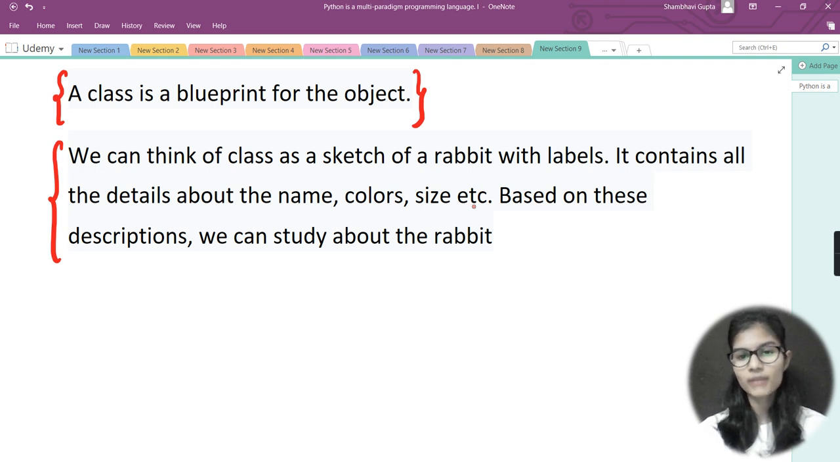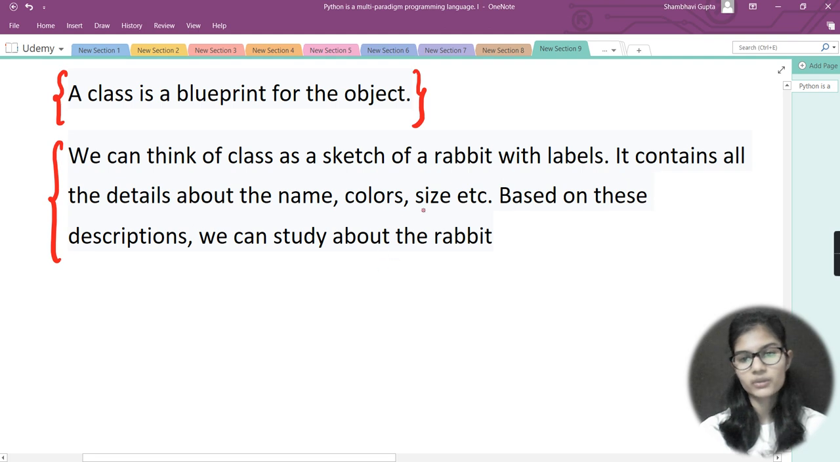Okay, let's say my pen is my object. Now, what are the details we need to know about the pen? The color of the pen, the size of the pen, the company of the pen, right? These are the things that I would be containing inside my class. So a class is something like a sketch of a pen, and it contains the descriptions that help us to study the object.